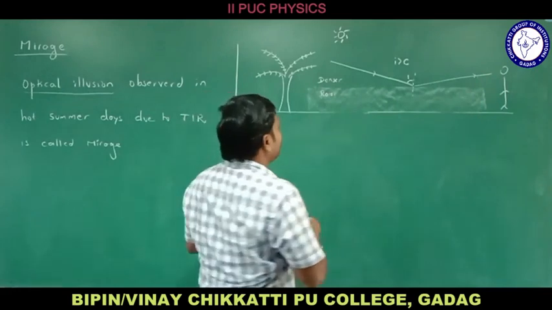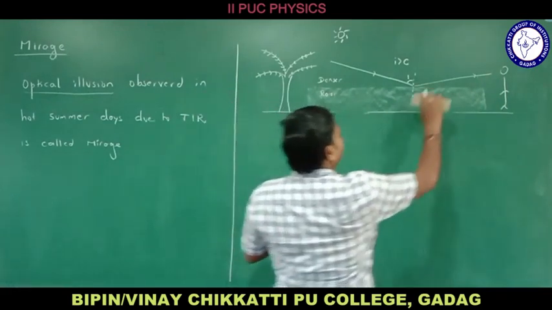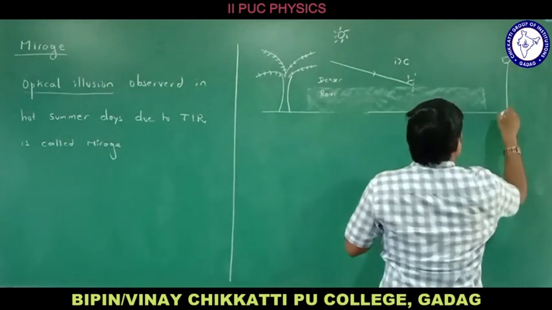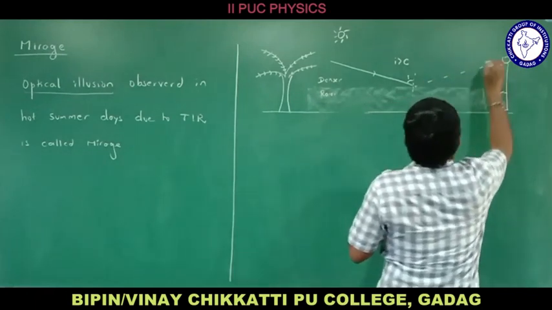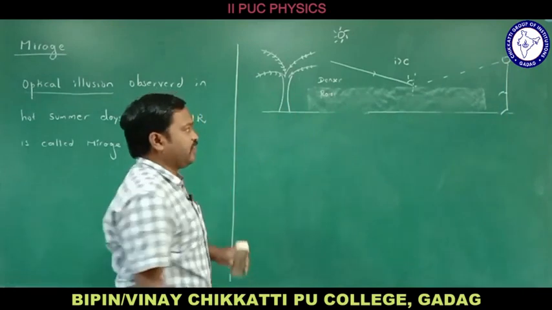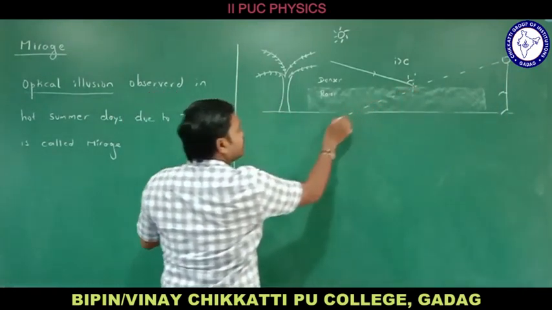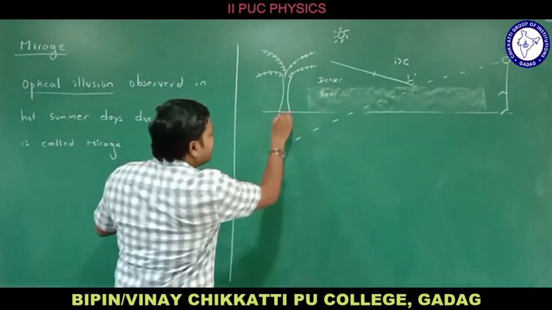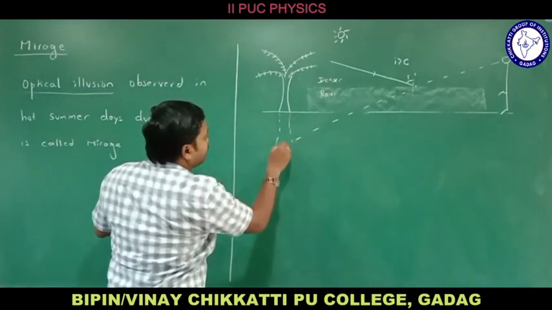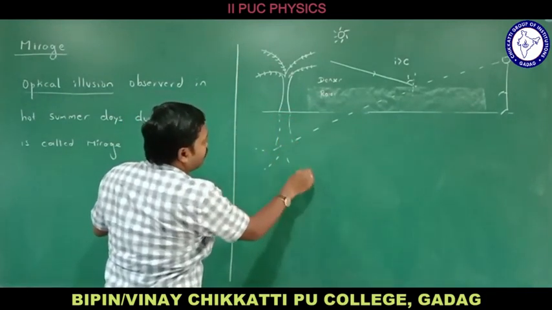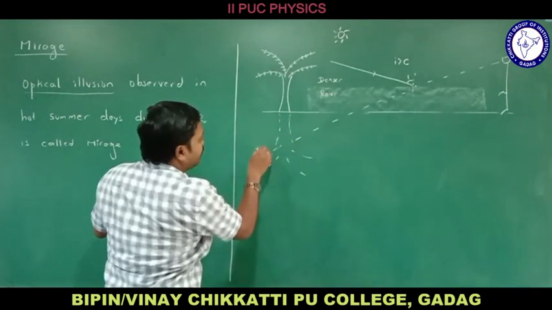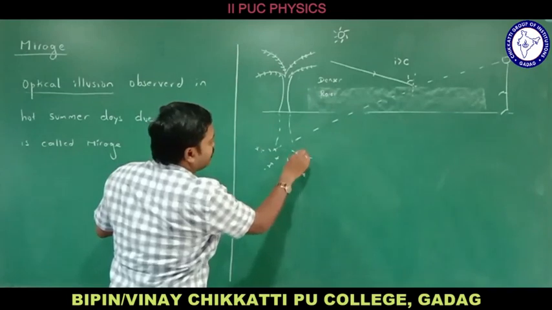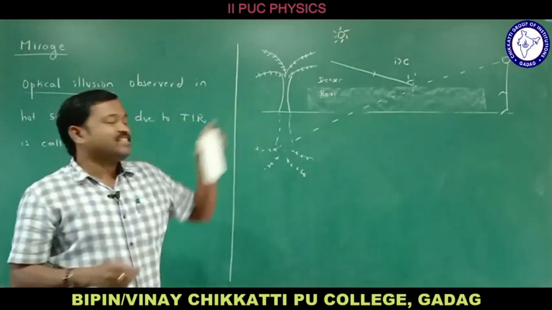So if you are considering this, let me consider like this now. If you are observing from here, you will be observing the tree like this, right? So you feel that you can see the tree from this position, right? If I am seeing like this, you can see this tree. At this position you can see the tree here, right?